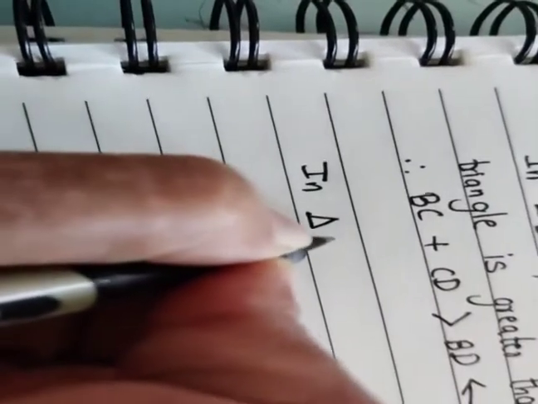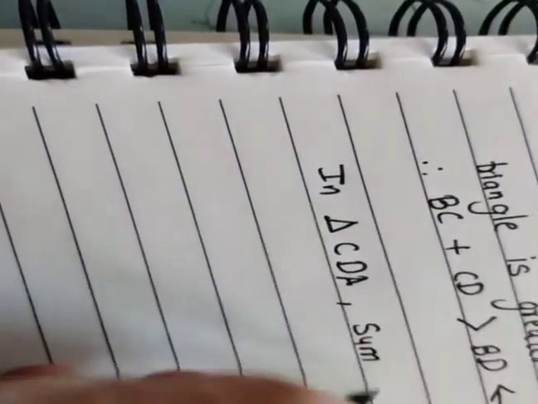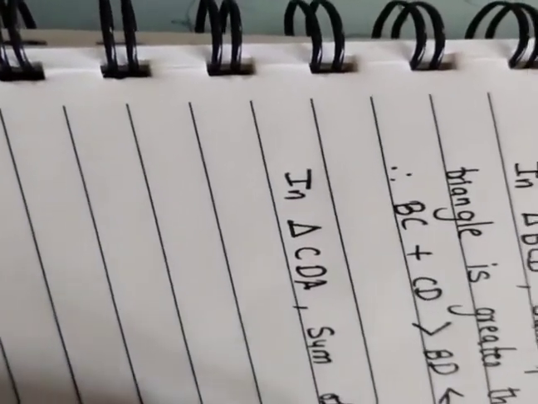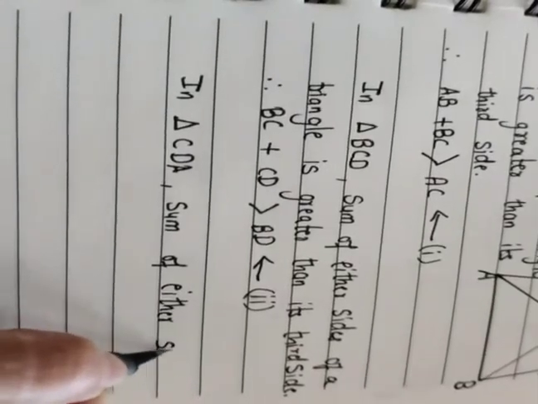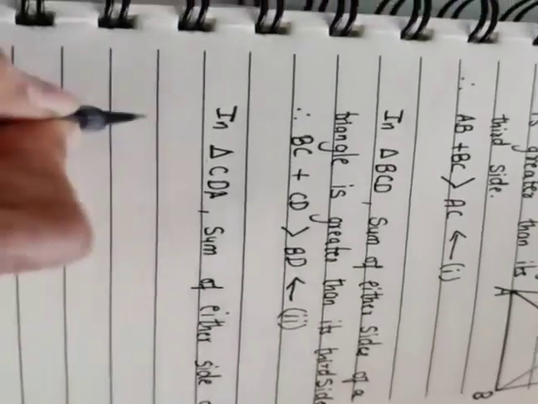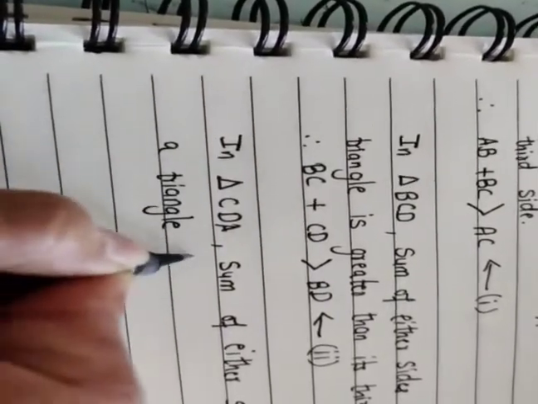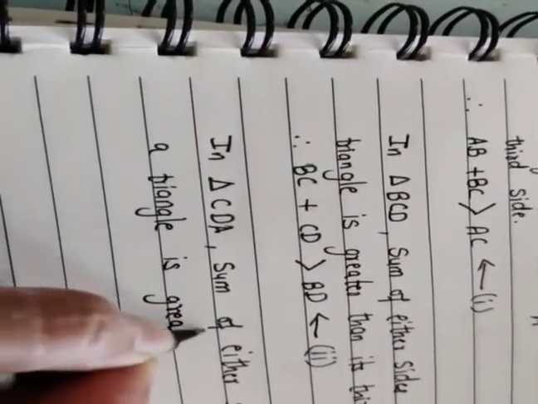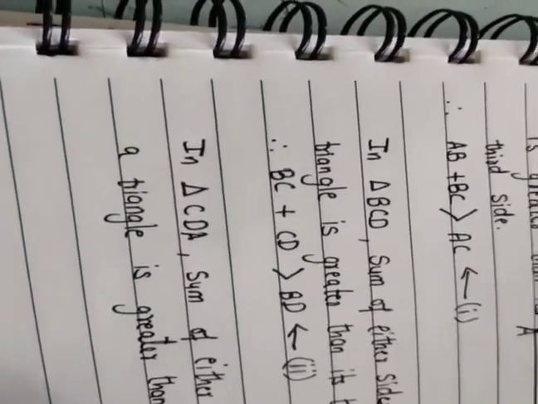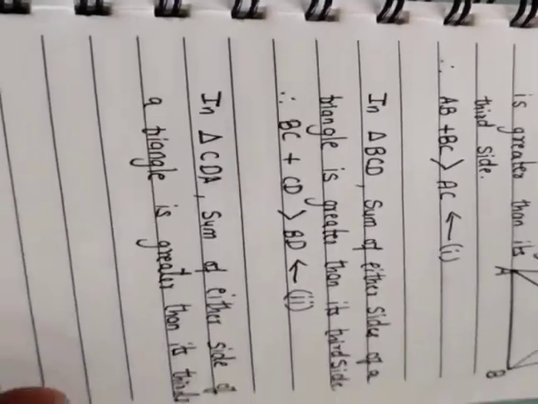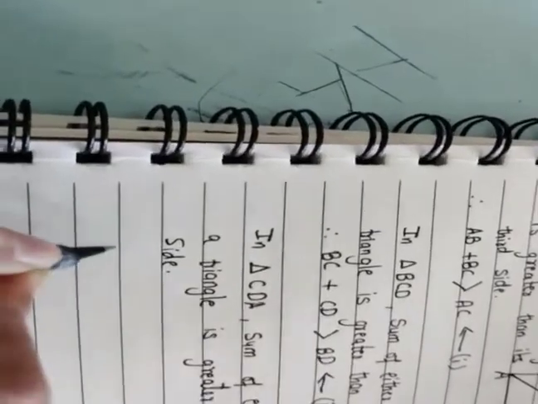In triangle CDA, the sum of any 2 sides of a triangle is greater than its third side.